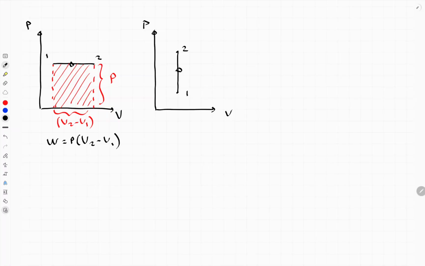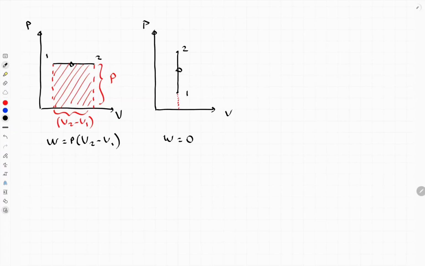In the first case, we said that the area under the line equals work. Let's check it for this case. Volume is constant, so the area under this line is basically zero. And we know that work for a constant V process equals zero. It means the logic is correct.